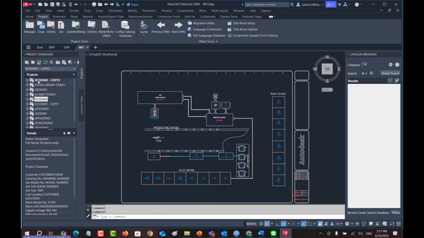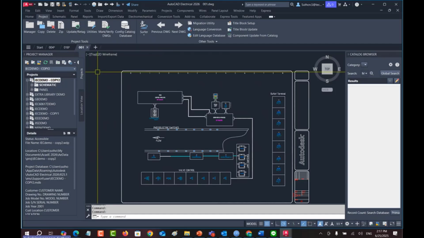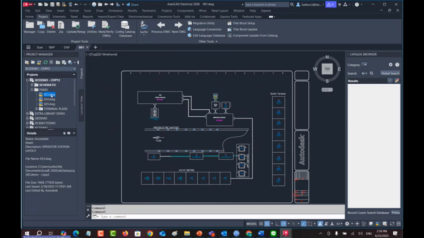It's a working project. So every command that I use after this moment will affect this IEC demo copy 2 project only. And this time, you can see that all the drawings inside that IEC demo project are already copied to this IEC demo copy 2. And this one is a reuse.